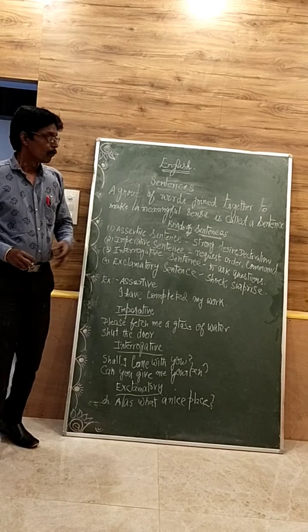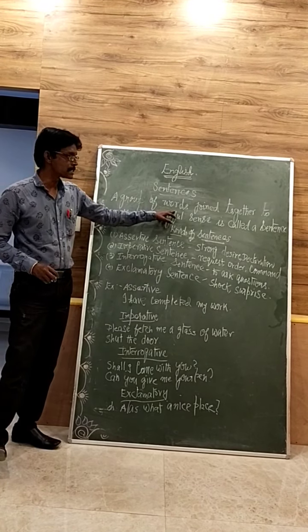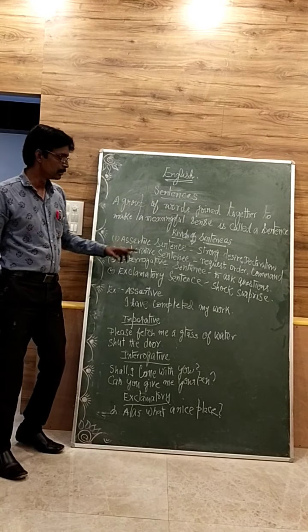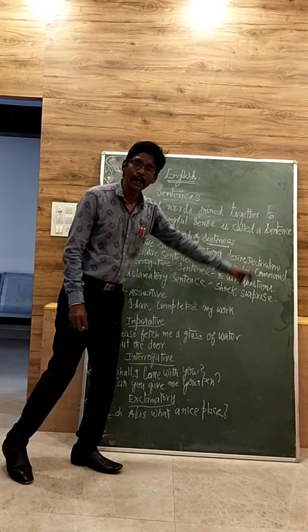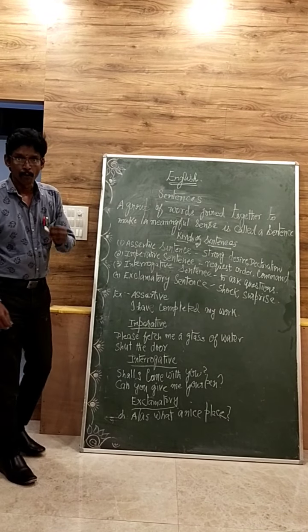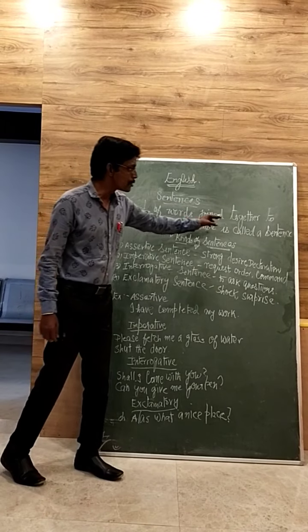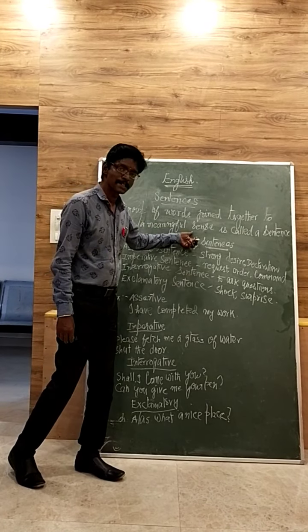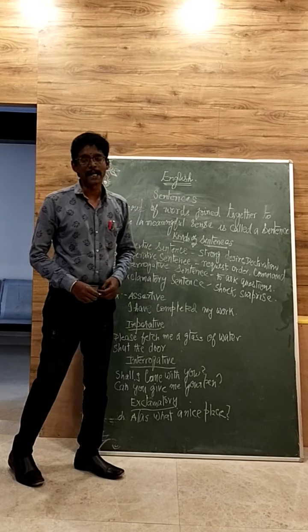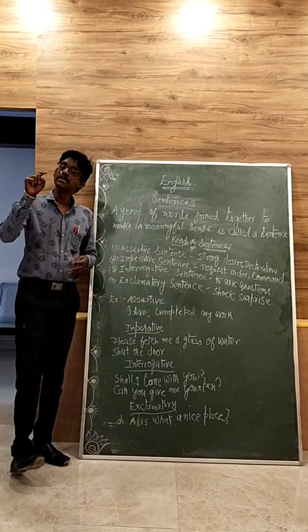sentences. What is a sentence? A sentence means a group of words joined together to make a meaningful sense is called a sentence. Once more I repeat, a group of words joined together to make a meaningful sense is called a sentence. That means when we join a group of words, there should be some meaning.